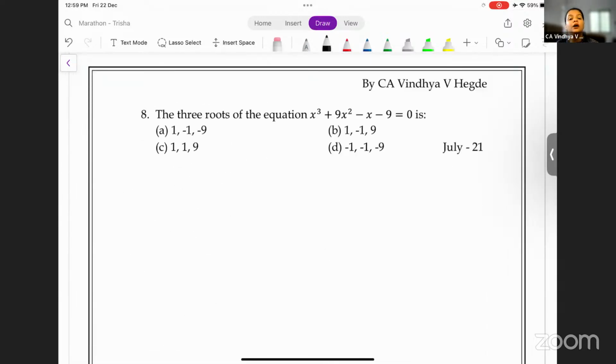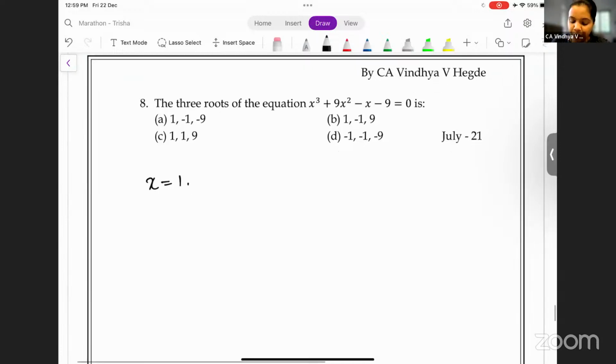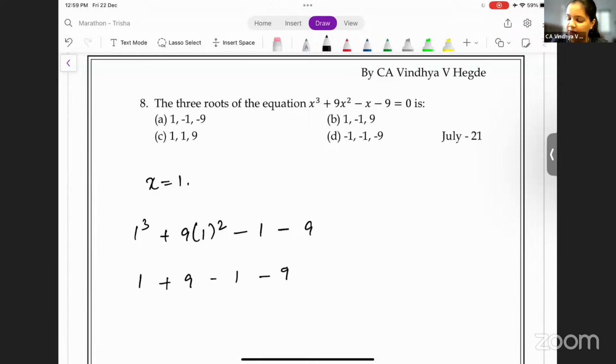Last question. The roots of the equation x cube plus 9x square minus x minus 9 is equal to 0. Okay. So what you need to do here is you need to individually substitute the value of x from the options. Okay. So first, let's say x is equal to 1. I'll show you for one option. The remaining 2, you need to do it on your own. So if you substitute x as 1, you will get 1 cube plus 9 into 1 square minus 1 minus 9. So 1 cube is 1 plus 9 minus 1 minus 9. So 1 plus 1 here. Plus 1 minus 1, 0. Plus 9 minus 9, 0.